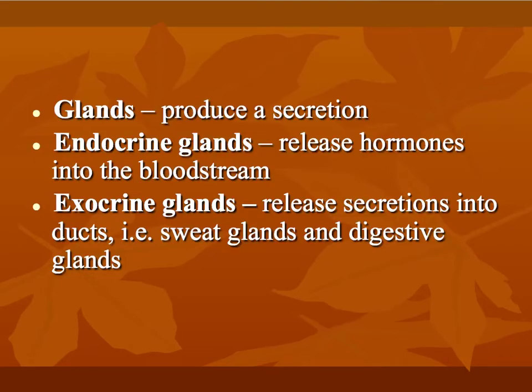Now, the endocrine organs are known as glands because they produce a secretion. Endocrine glands are going to release hormones, and exocrine glands are going to release secretions into ducts. So those are going to be like our sweat glands, our digestive glands, and they're going to get rid of waste. The endocrine system has this top-down organization. So you start up in the brain, and in the brain there's the hypothalamus, which produces factors that stimulate our pituitary, which acts on endocrine glands.